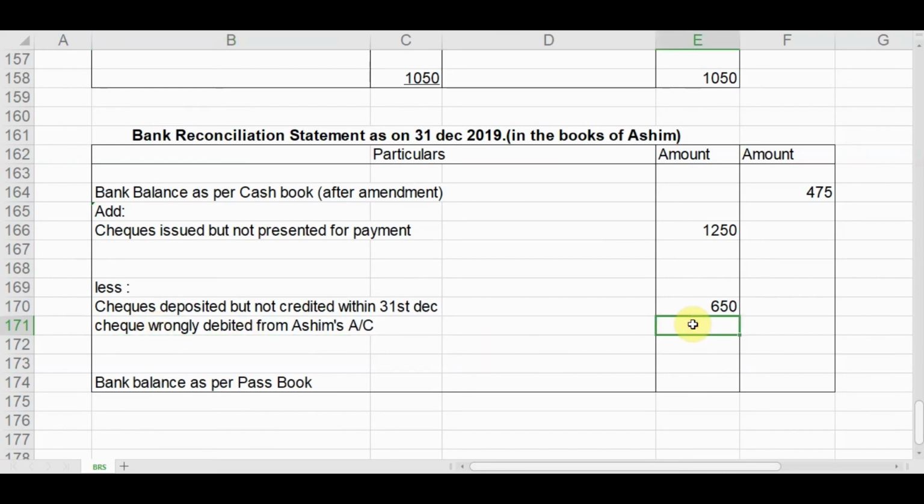What is the amount? It is 125. So all the adjustment items are entered.